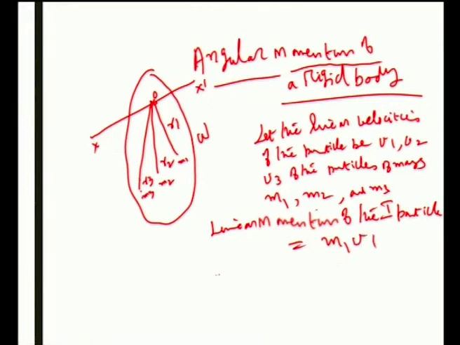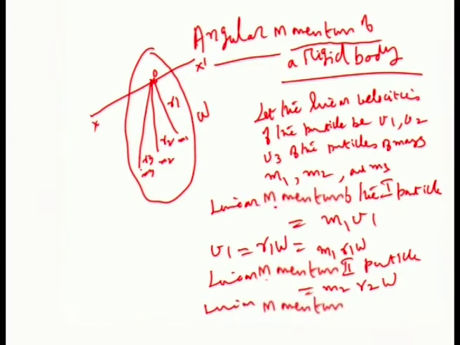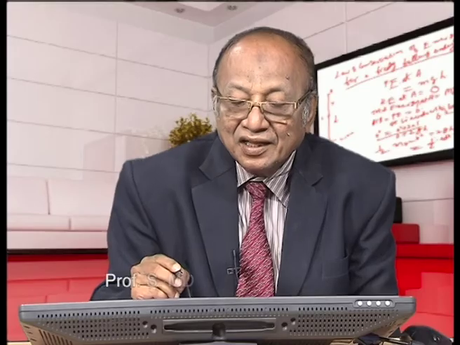We know very well linear velocity v1 is equal to r1 omega, so the linear momentum of the first particle is m1 r1 omega. The linear momentum of the second particle is m2 r2 omega. In the same way, the linear momentum of the third particle is m3 r3 omega.